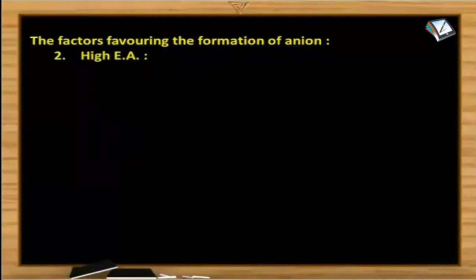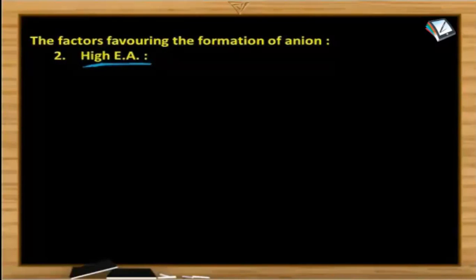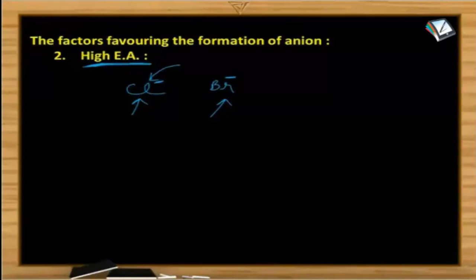The next one, electron affinity. Electron affinity is nothing but the tendency of an atom to accept an electron. So it's there in the heading itself. The one which has high electron affinity has more tendency to accept an electron. Suppose we take the case of chlorine and bromine. The electron affinity of chlorine is more when compared to that of bromine. So definitely the tendency to accept an electron for chlorine is more, and it easily converts into Cl minus ion than the conversion of bromine into Br minus ion.